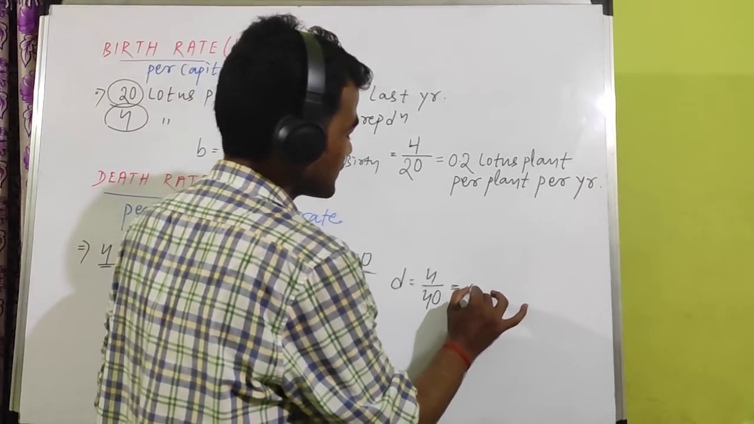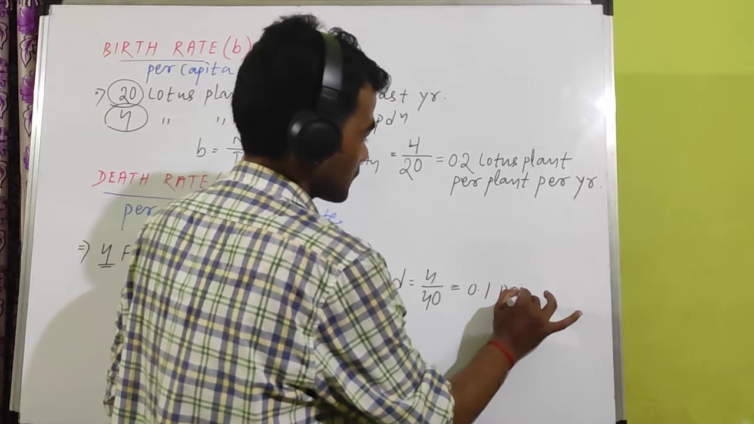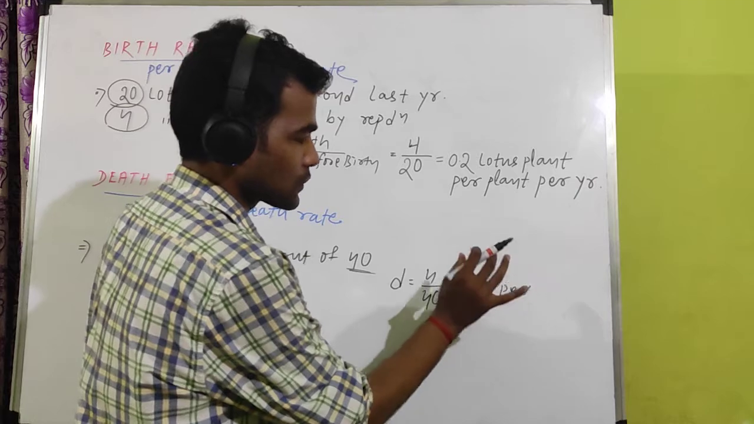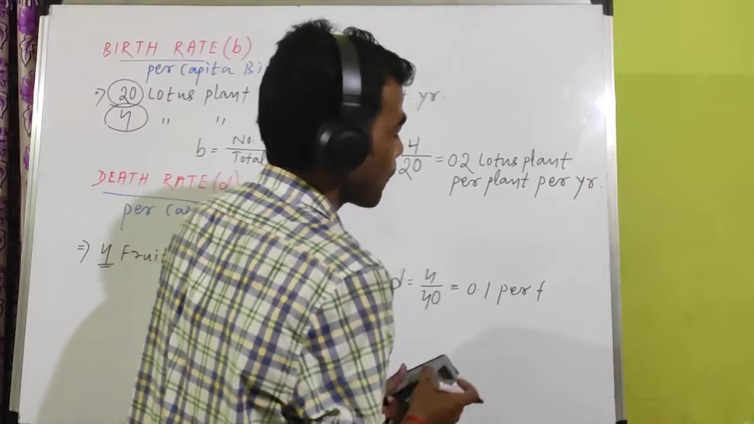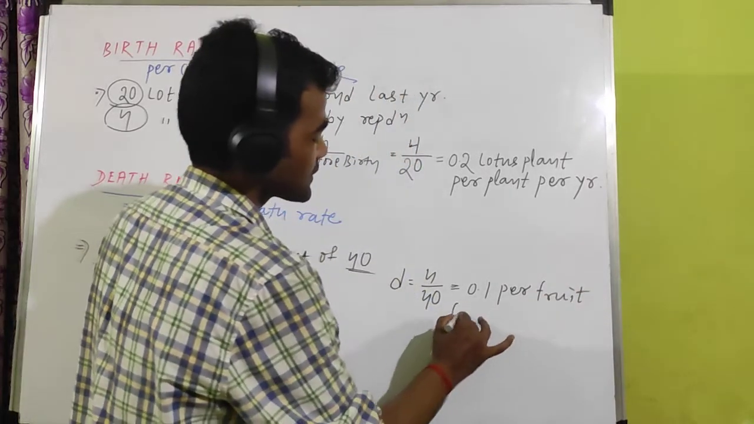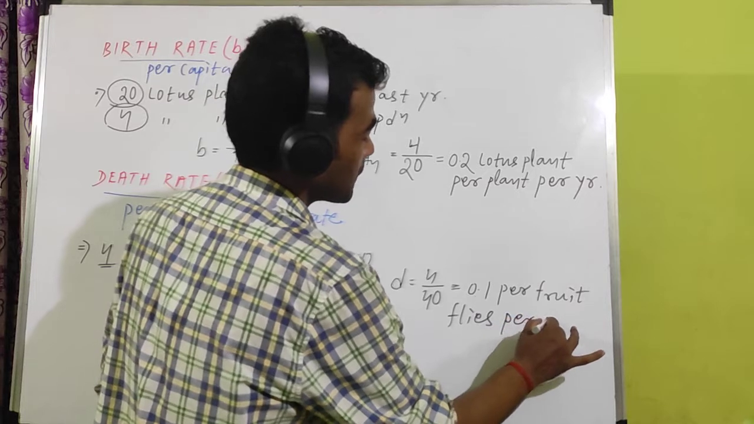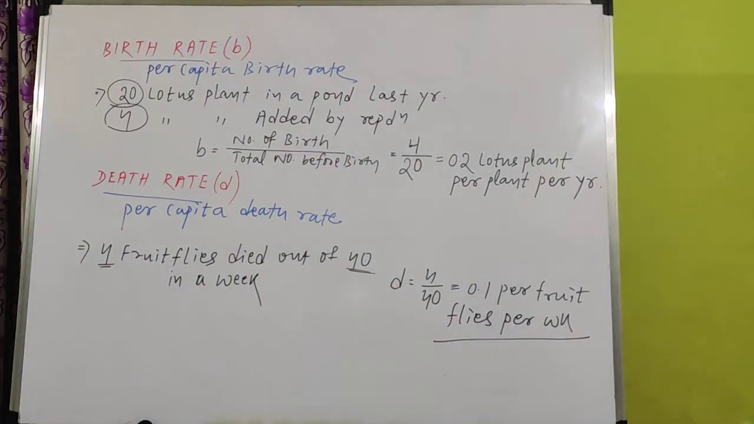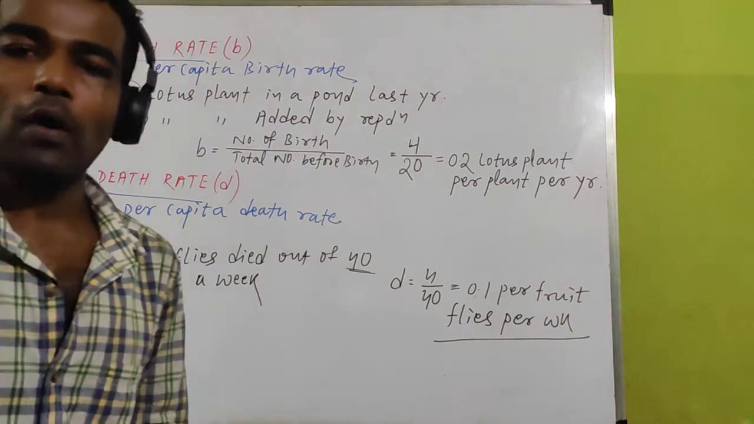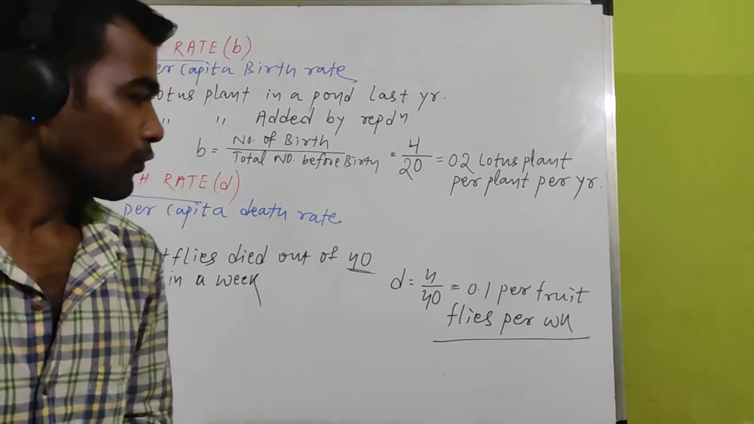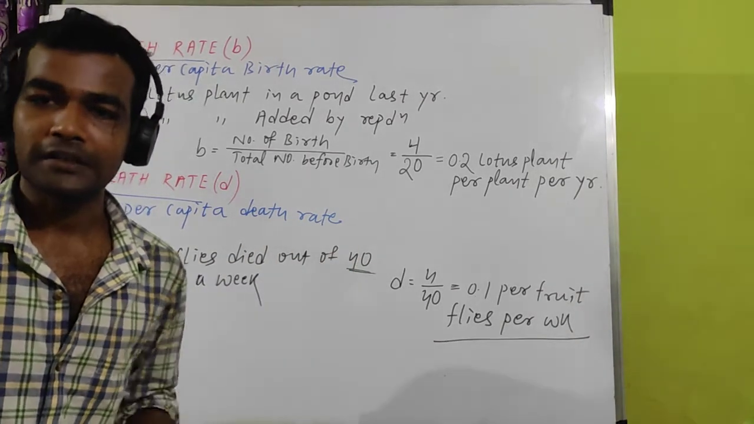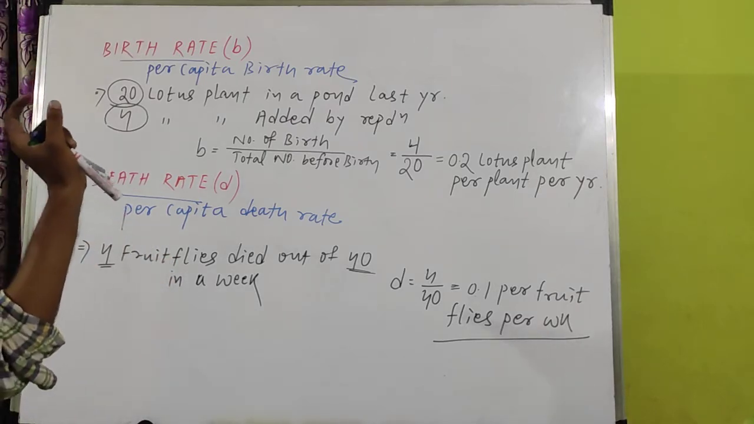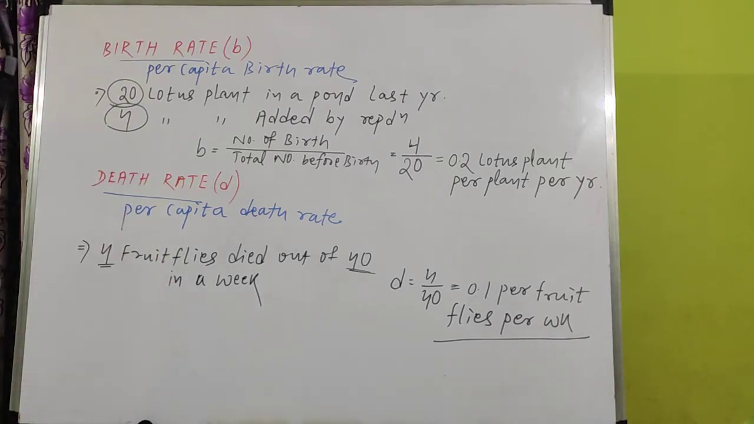So death rate will be 4 divided by 40, which is 0.1 deaths per fruit fly per week. Within 1 week there are 0.1 deaths per fruit fly. So you have to remember what is per capita birth rate and what is per capita death rate. Clear?